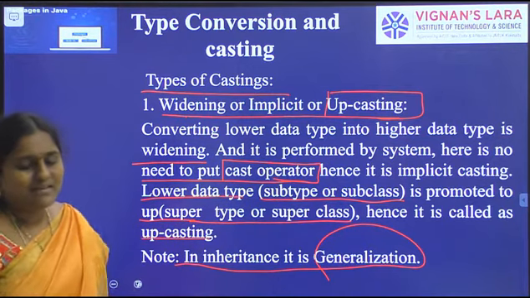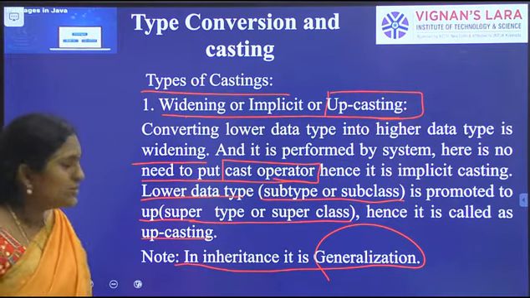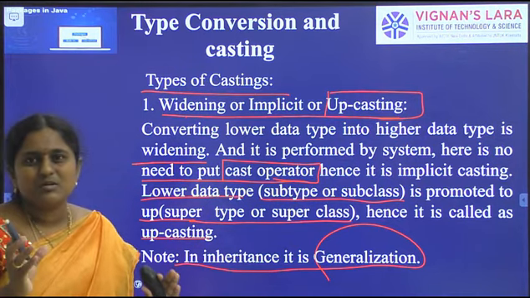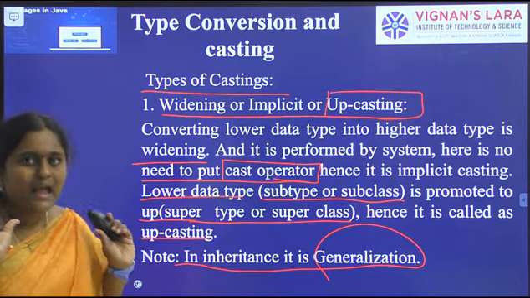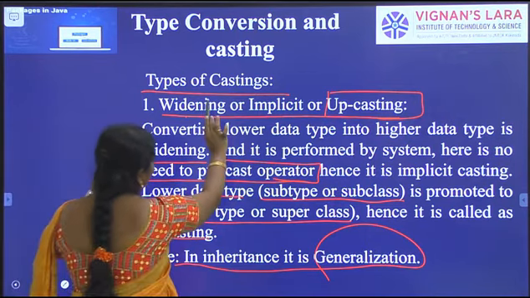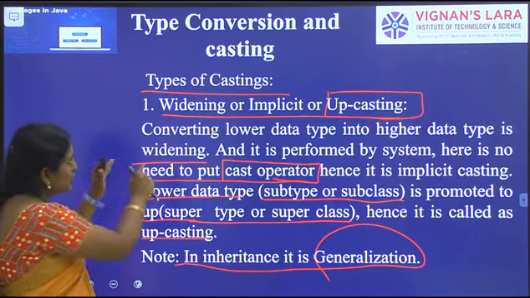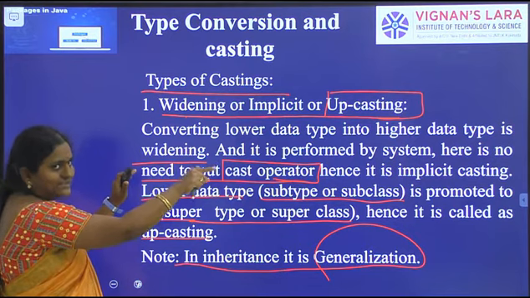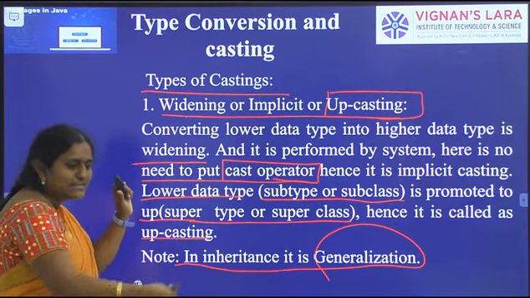One more time I will explain. Let us try to understand, everyone. It is a confusing concept, but if you listen and concentrate, you can easily understand. Types of casting in our concept, object casting or reference casting: widening or implicit or upcasting. Converting one data type into another data type is known as casting.